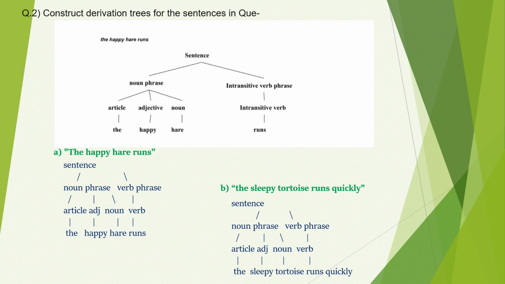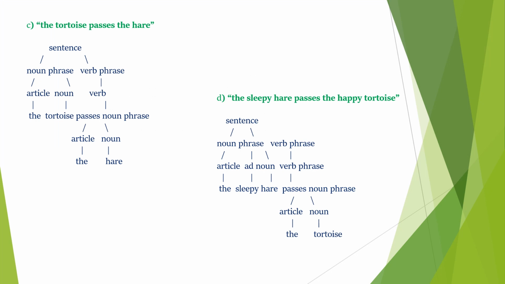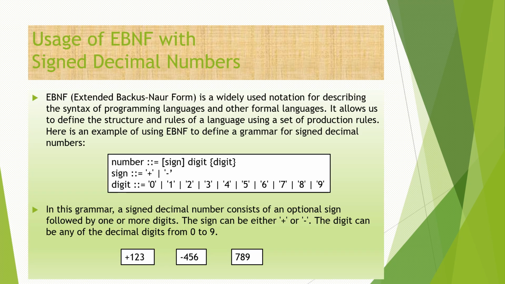The sleepy tortoise runs quickly. The tortoise passes the hare. Sentence, noun phrase, verb phrase. Article, noun, verb. The tortoise passes a noun phrase: article, noun. The article is the, the noun is hare. The sleepy hare passes the happy tortoise. Sentence, noun phrase, verb phrase. Noun phrase: article, adjective, noun. Verb phrase: the sleepy hare passes a noun phrase. Article the, and the noun is tortoise.